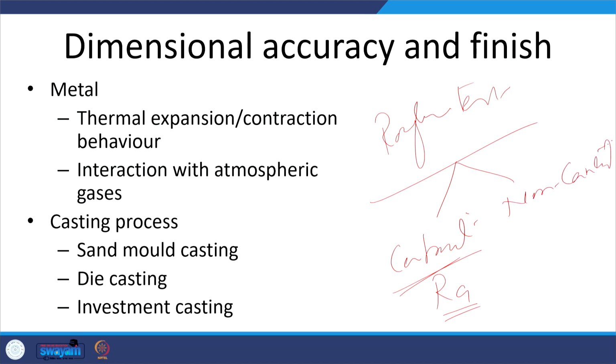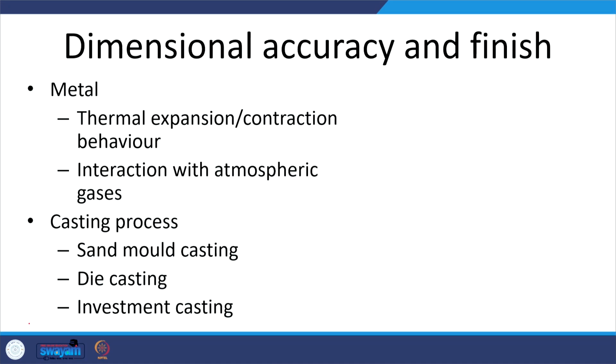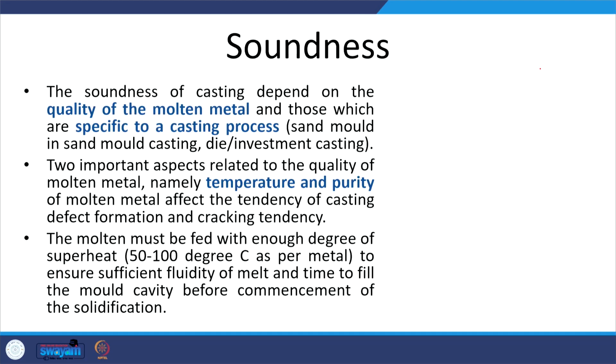Both give us the roughness in terms of the most common parameter for measuring surface roughness, Ra, the center line average value of the surface roughness. So suitable methods can be used to establish the surface roughness, but these are the various factors associated with dimensional accuracy and surface finish.